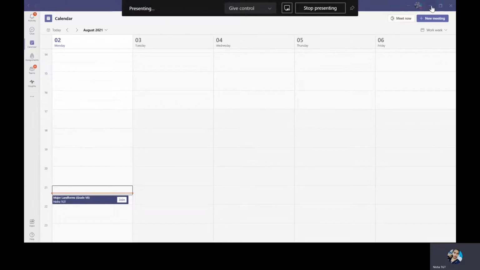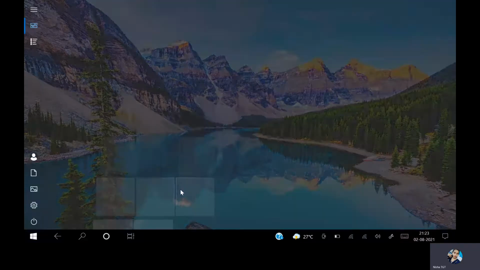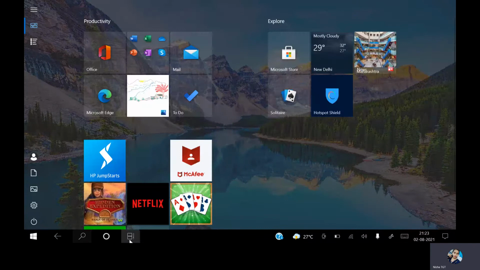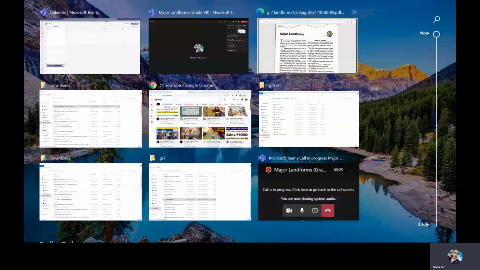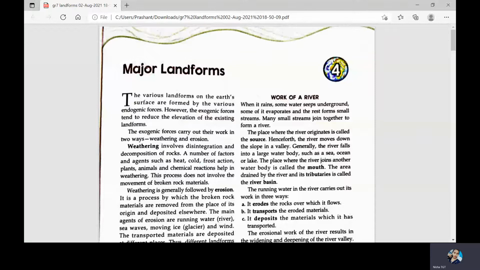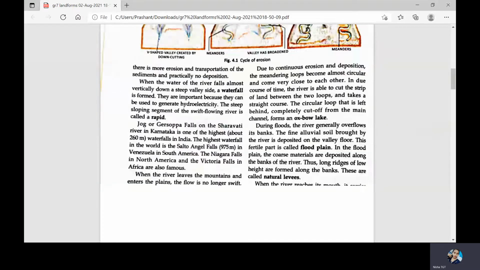Hello everyone. Now in this video we shall cover the exercises and question answers of Geography chapter 4, Major Landforms, from grade 7, Ratnasagar book itself. Here's the chapter, Major Landforms, Geography. So let's get started first with the correct answers.